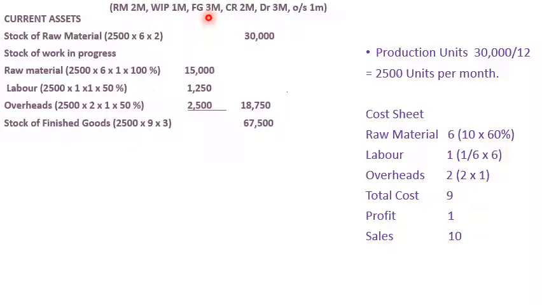Finished goods are stored for 3 months. So into 3 we will do here. So the amount comes to 67,500. Multiply 2500 into 9 into 3. Amount has come to 67,500.